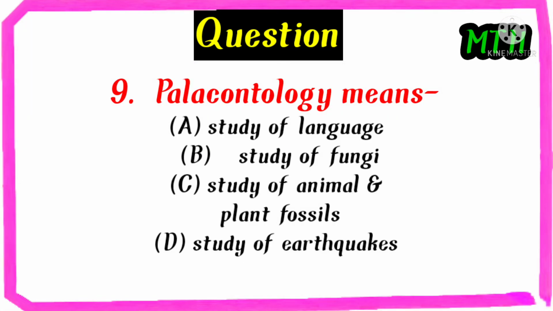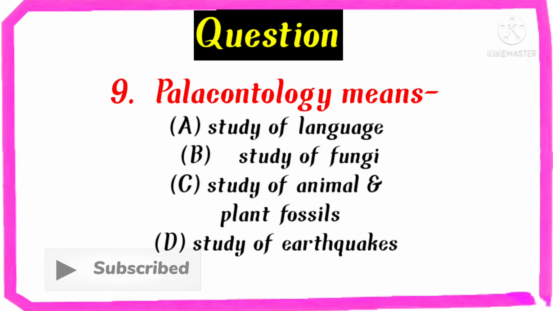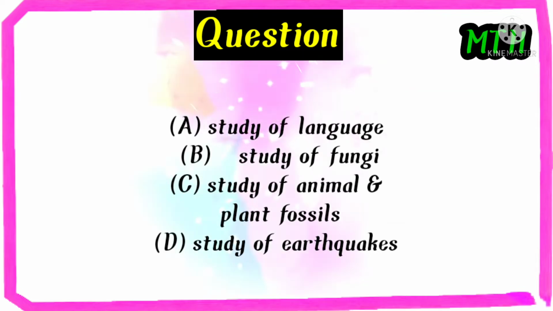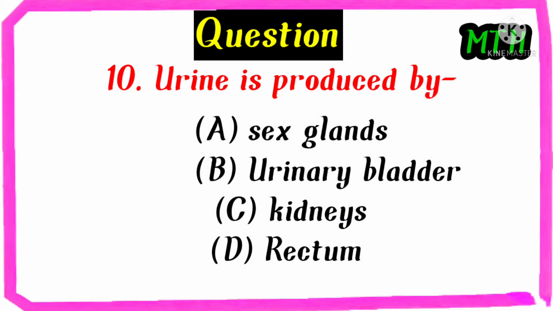Palaeontology means study of language, study of fungi, study of animal and plant fossils, study of earthquakes. The right answer is study of animal and plant fossils. Urine is produced by sex glands, urinary bladder, kidneys, rectum. The right answer is kidneys.